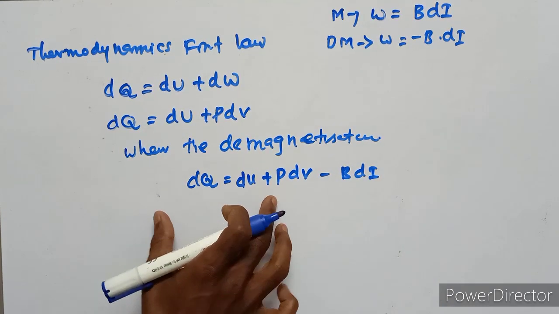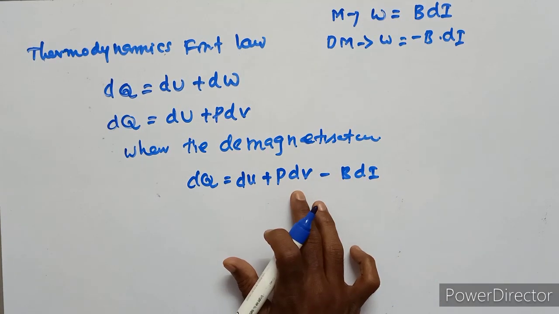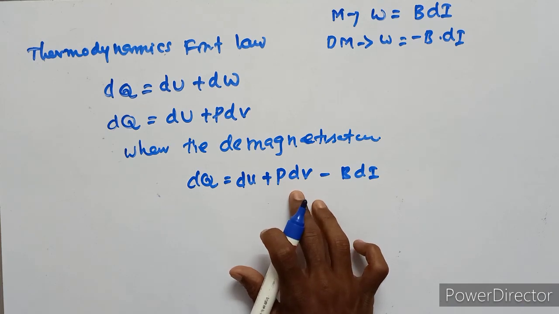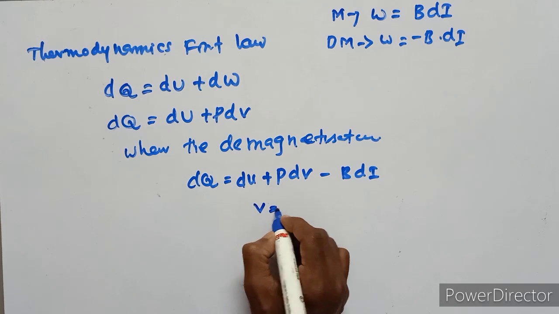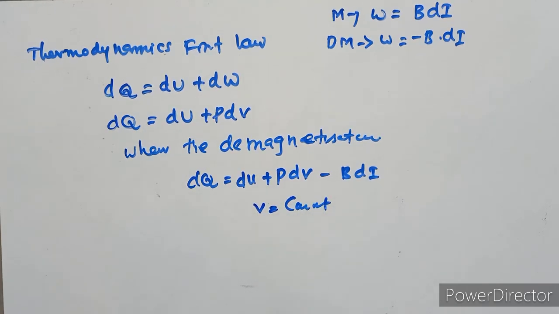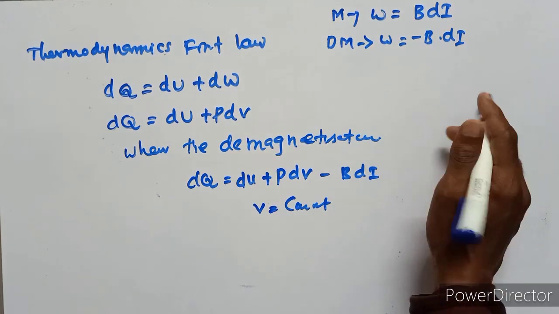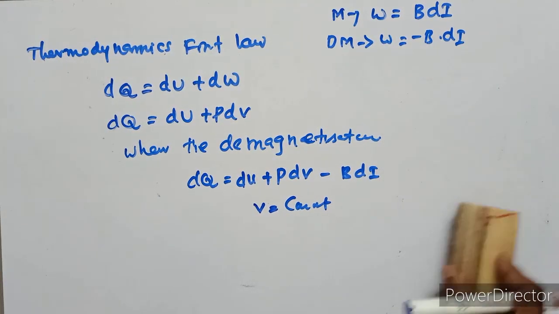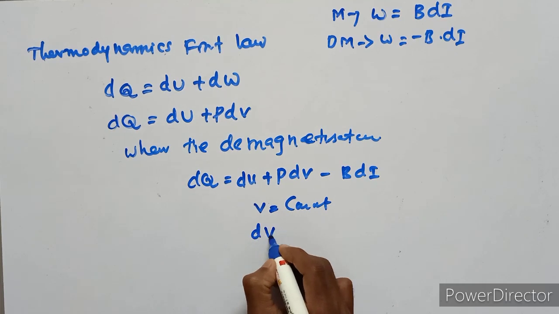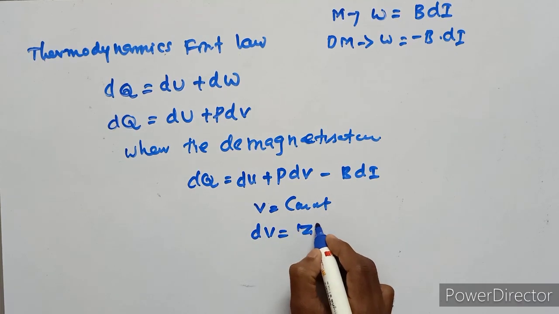In this process there is no change in volume, so the volume is constant, and the derivative of a constant is 0.